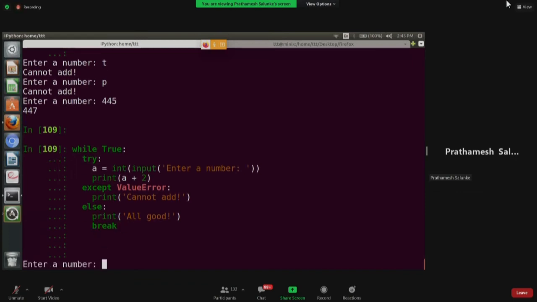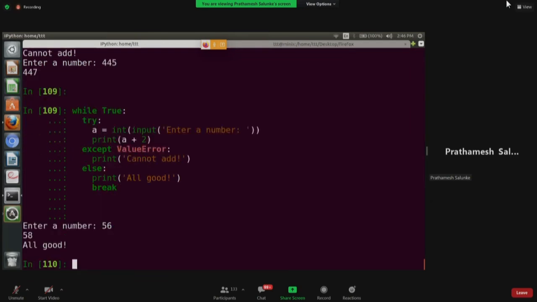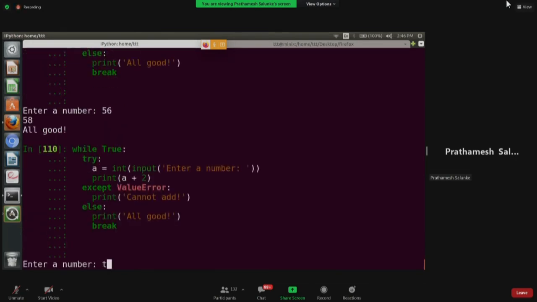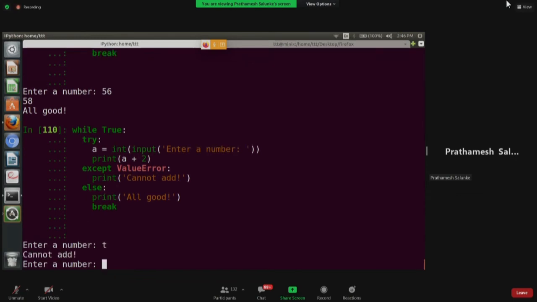So basically, right now what will happen is else is called when there is no exception at all. If I enter a proper number, it says all good and it breaks. Now if I enter some invalid input, it says cannot add, the control goes back to the while, and again it will ask me to enter a number.